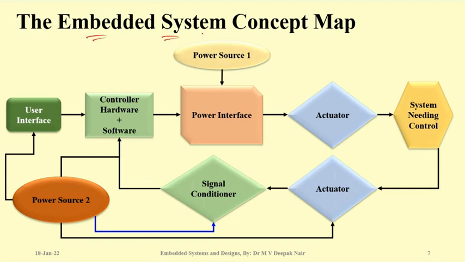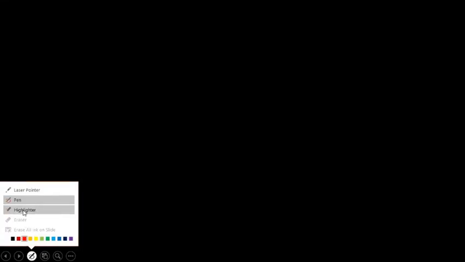So what is a power interface? It is something like relays. Let me give a simple example. You have studied transistors, right? I have a motor which requires 5 volts and, assume, 1 ampere.